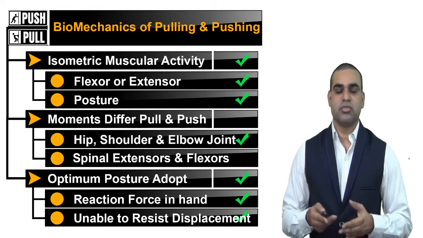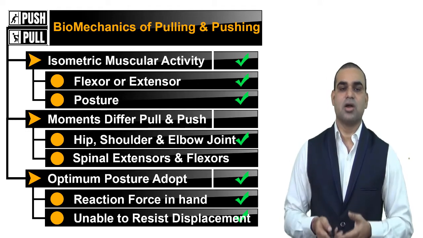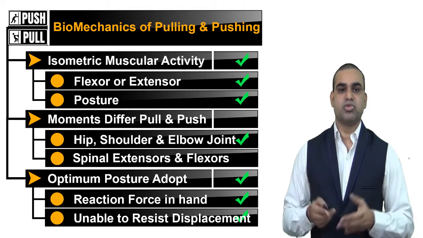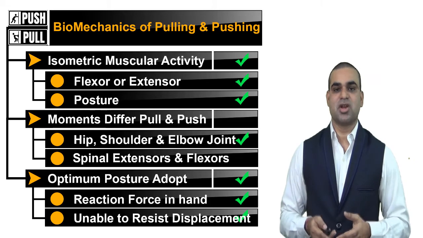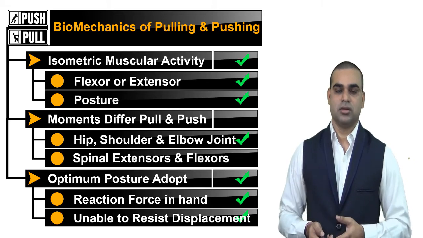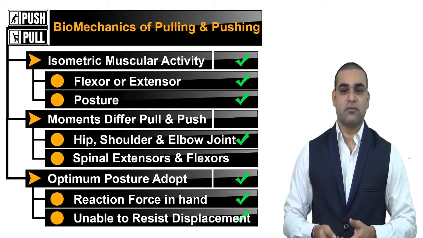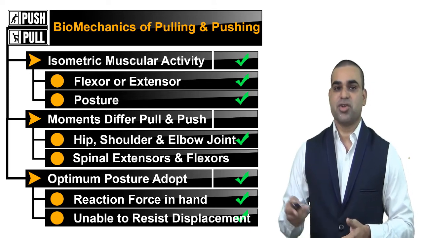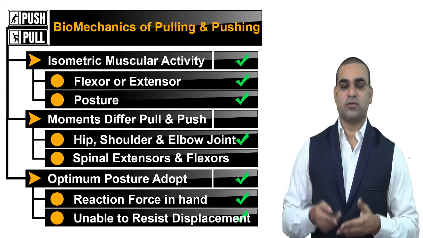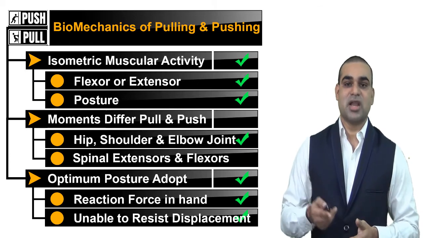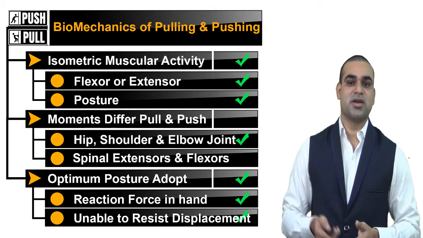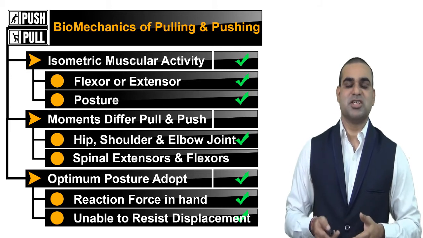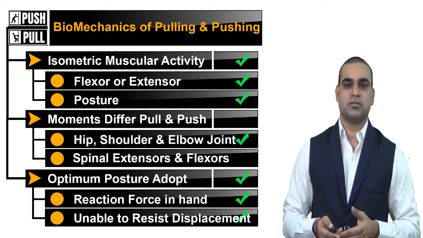The movement differences between pull and push occur at the hip, shoulder and elbow joints. Pulling and pushing activity require the spinal extensors and flexors respectively. The maximum movement can be obtained from each joint by adopting the optimal posture in isometric cases. If the reaction force of the hand is larger, it is likely because the movement generated by the shoulder, elbow and wrist joints is unable to resist the displacement of the body center of mass.